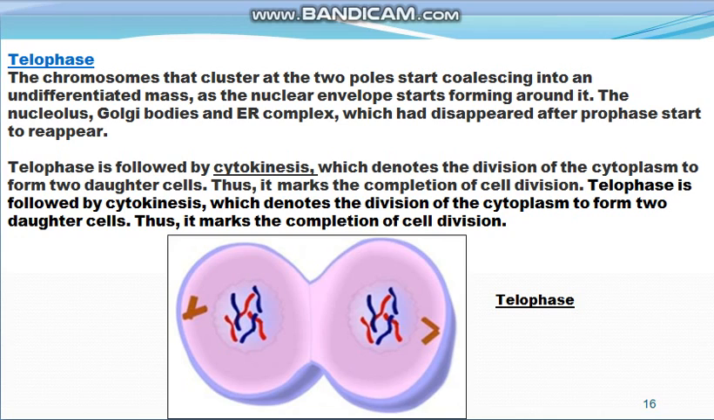So these are the four stages of mitosis: prophase, followed by metaphase, then anaphase, and then telophase, and telophase is followed by cytokinesis, which is the division of the cytoplasm to form two complete daughter cells.